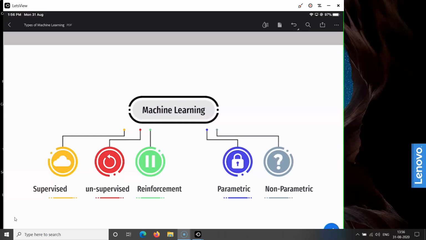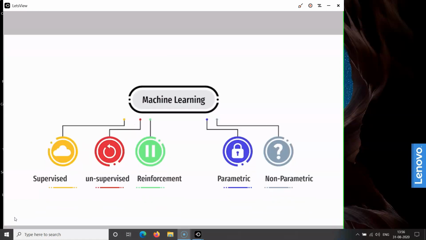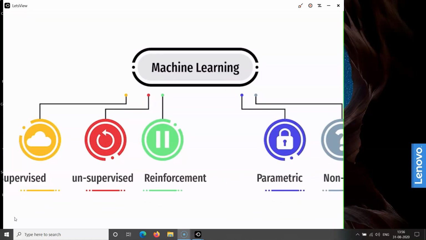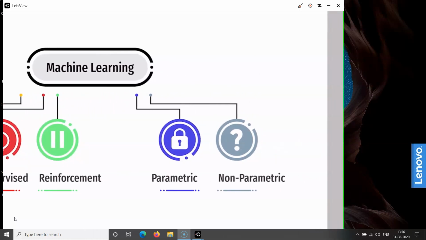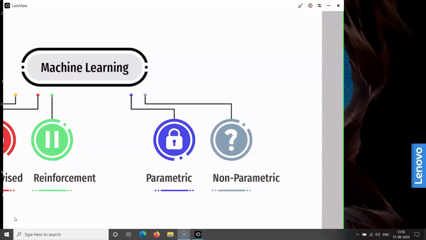And the third type is the reinforcement machine learning algorithm, which works by punishing the agent if it makes a wrong move and rewarding the agent if it takes the correct move.